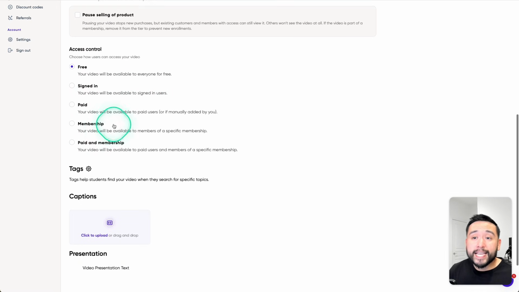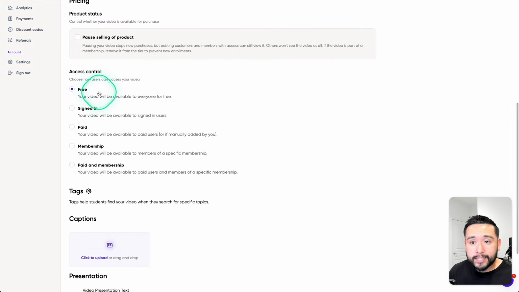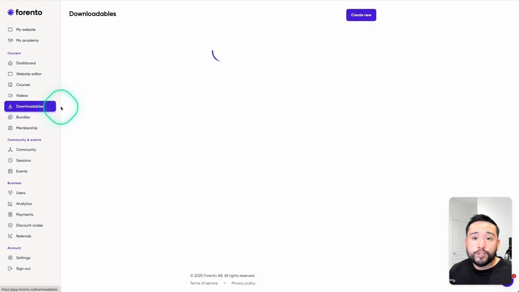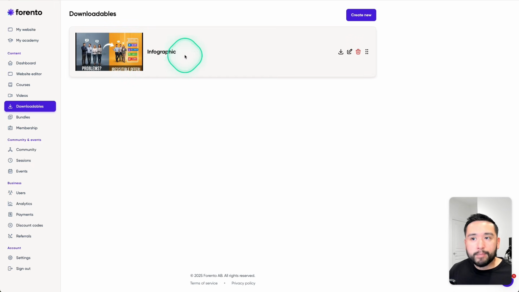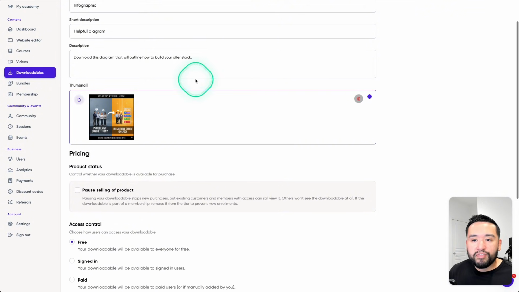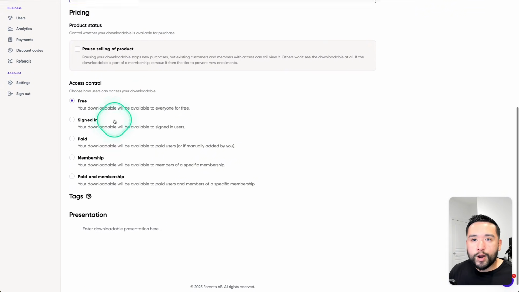So for your academy, you can have a lot of your content be free even though they don't sign up to your academy, or you can require them to sign up to view your content. So I think that's pretty cool. You can also, of course, make it paid, part of a membership, or do paid and membership. Now, aside from videos, you can also upload downloadables, like maybe infographics, for example, or PDFs, any type of files. You can set that up right over here.